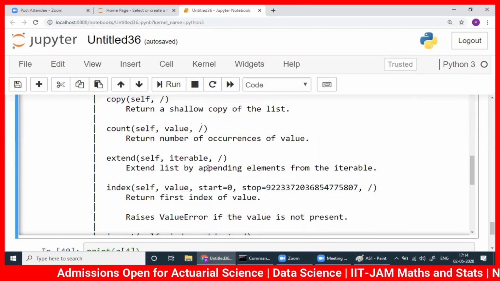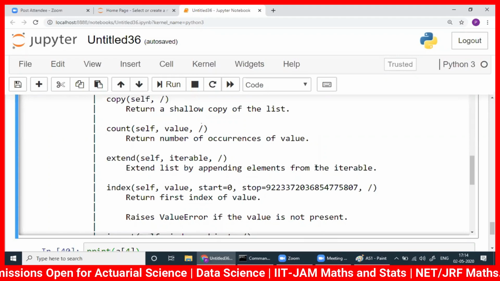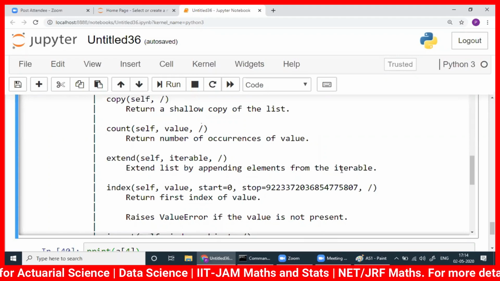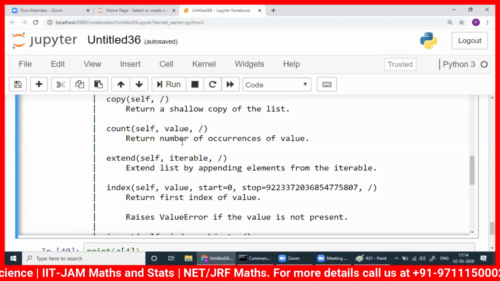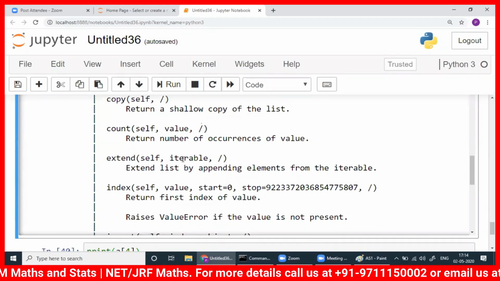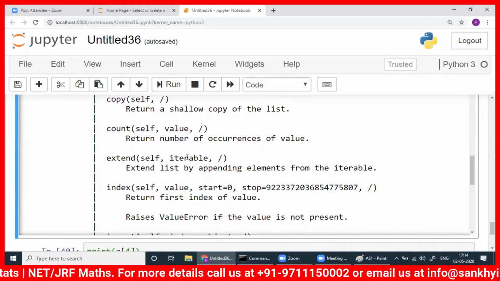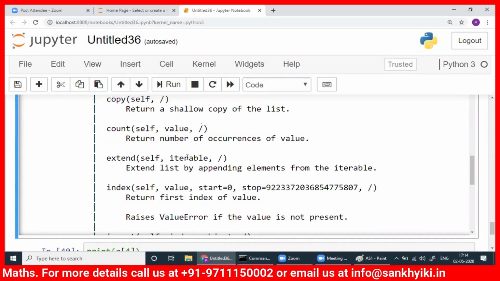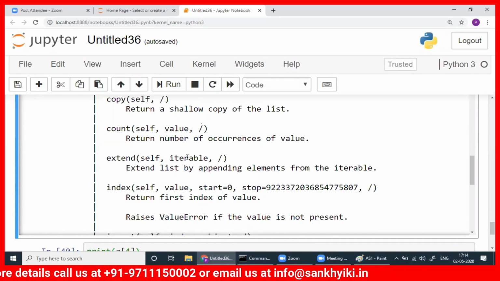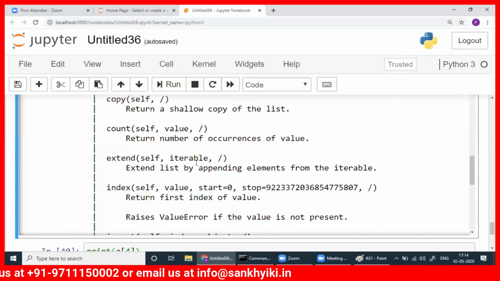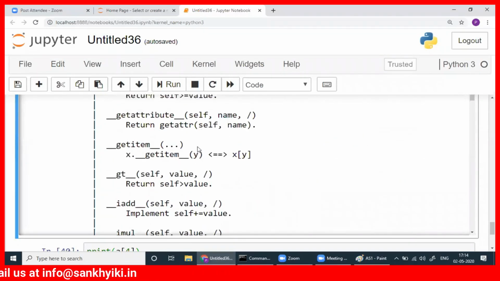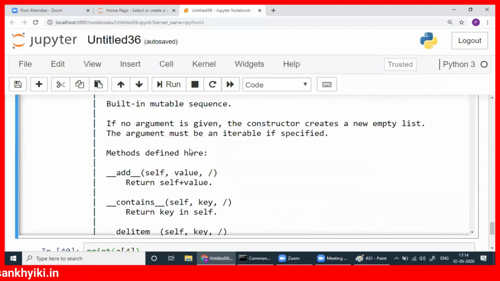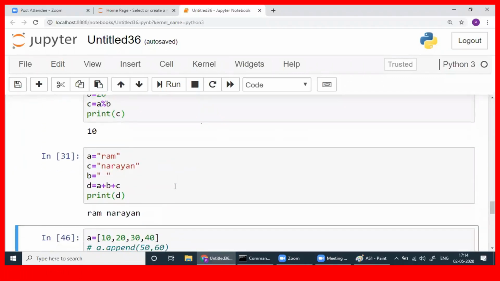But yes, extend list by appending elements from the iterable. There are so many iterables, like list and all. So they're saying you can append more here. One example of iterable is list. So we'll use that, and then we'll use more iterables later. Completely you will be able to know, but it will take some time. I don't want to complete everything today.